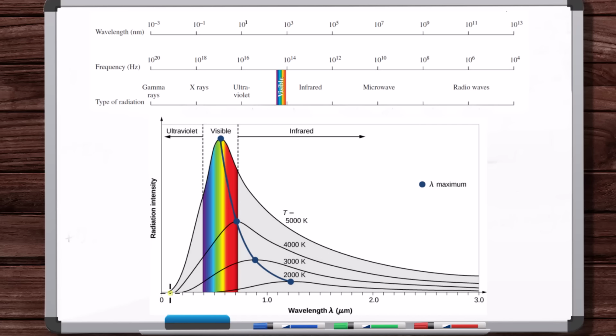There were formulas that could predict the short wavelengths well, but they would break down at longer wavelengths and vice versa. And it was in the development of a formula that could model this blackbody radiation accurately for all wavelengths that started quantum mechanics.